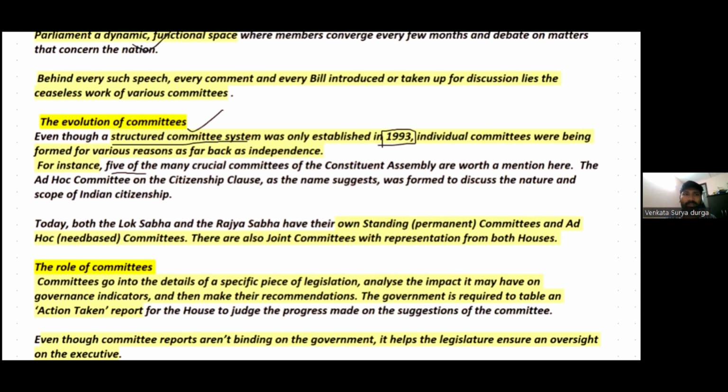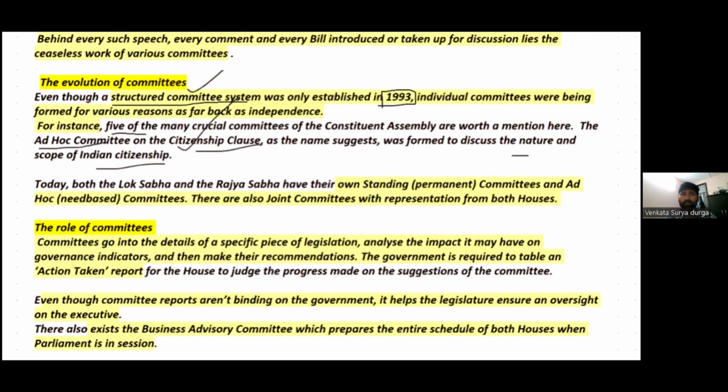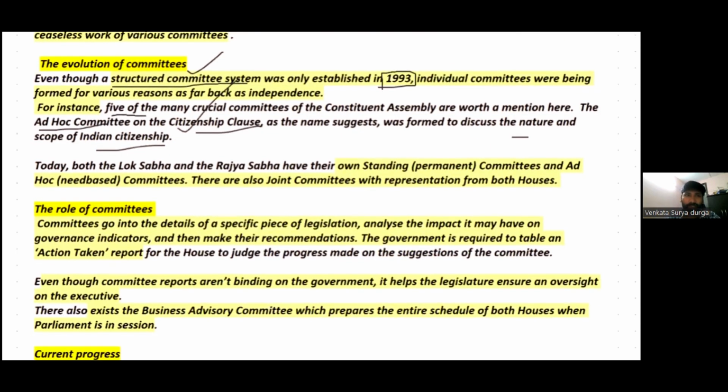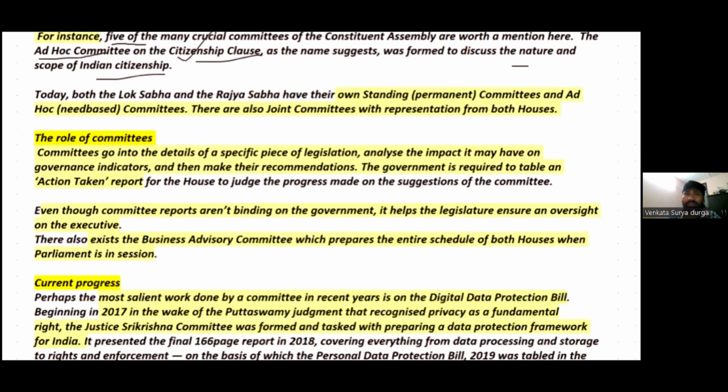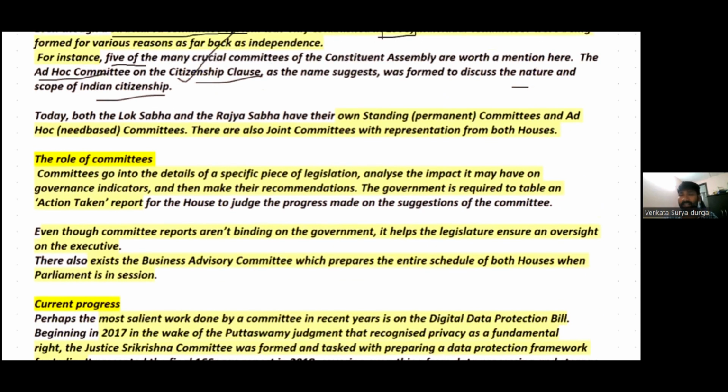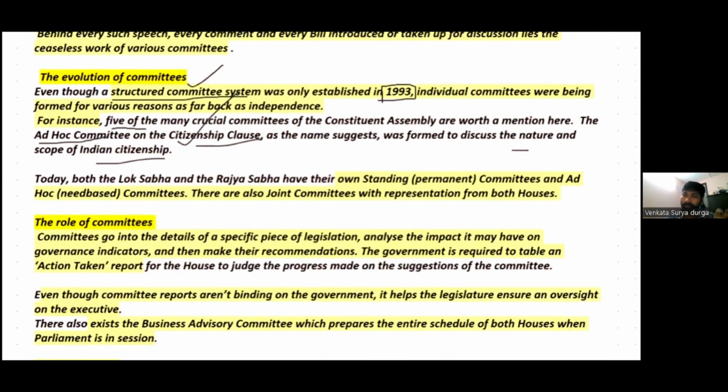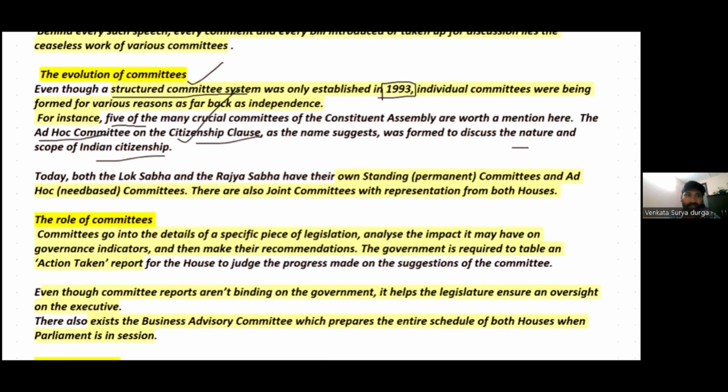One such committee was the ad hoc committee on the citizenship clause, which dealt with the nature and scope of Indian citizenship. This was one such individual committee of the Constituent Assembly, set up way before India achieved independence. However, the structured committee system was established in the year 1993.